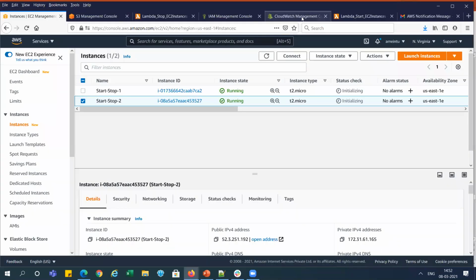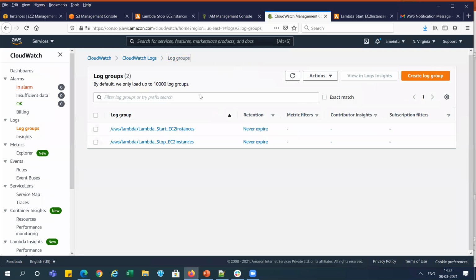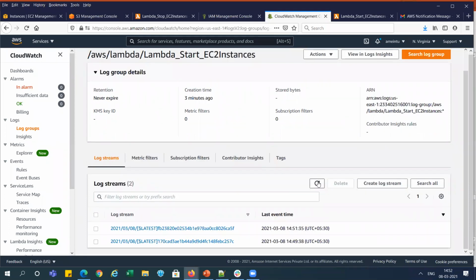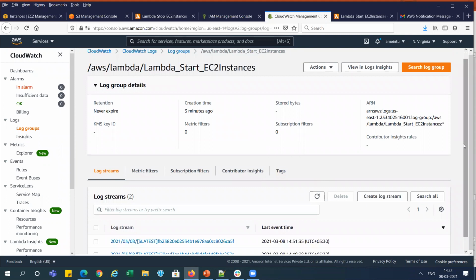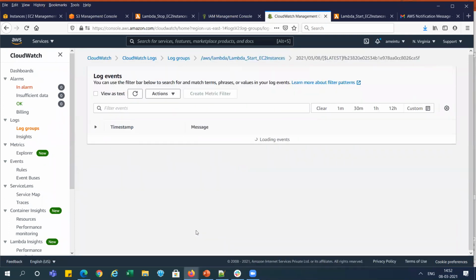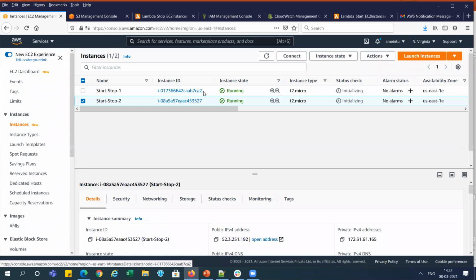In the same way we can check the logs in CloudWatch also. It will generate the log for the second function also, the start function. And you can see here it is showing two logs. Let me refresh it. Okay. One is for the error and the second one is for the correct one, right? So let me open this one. You can see starting your instance, both instance IDs, 7CA2 and 5 to 7, both are the same thing, right?